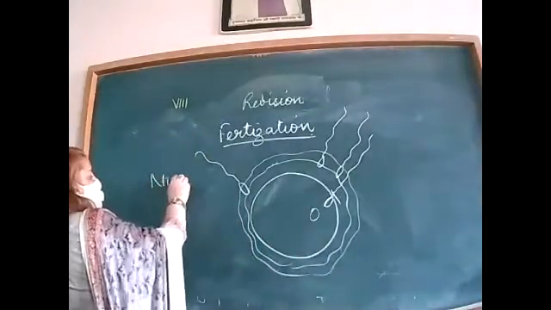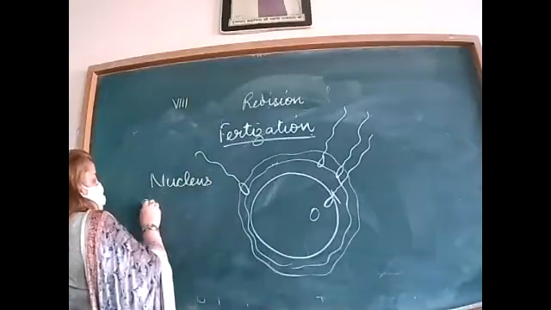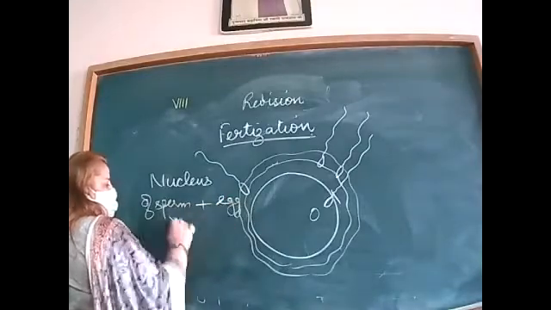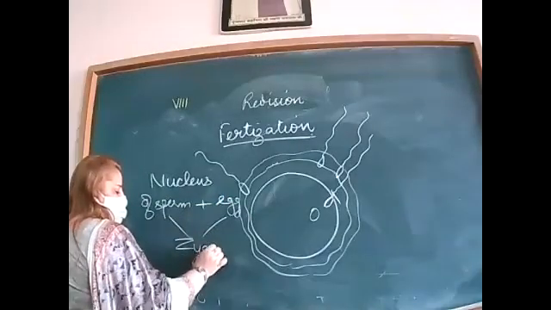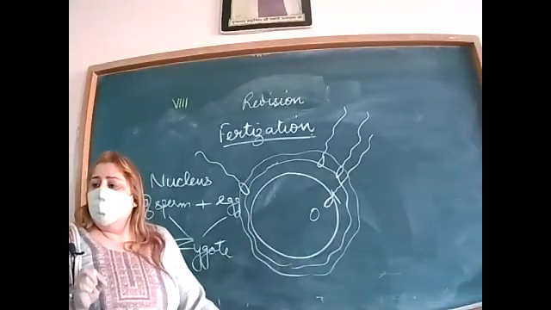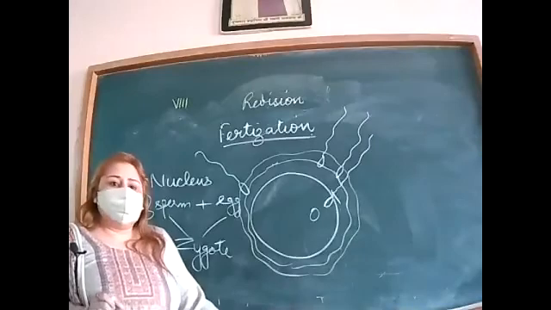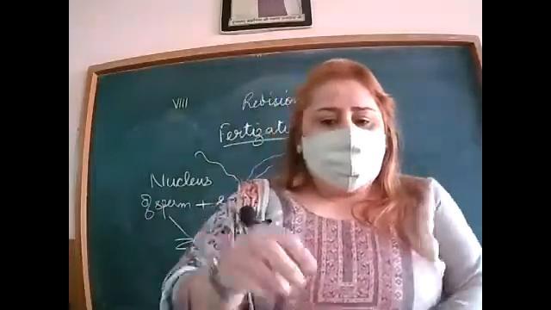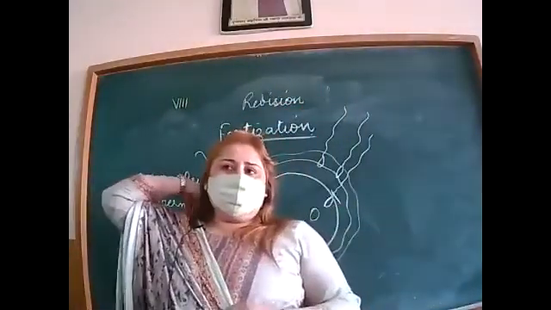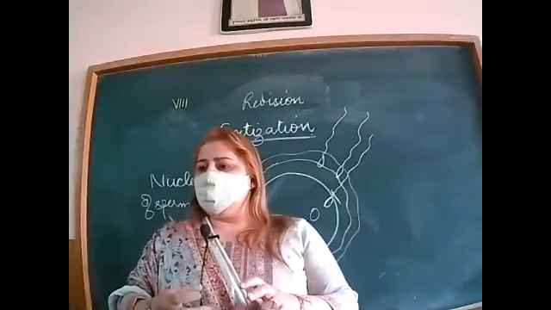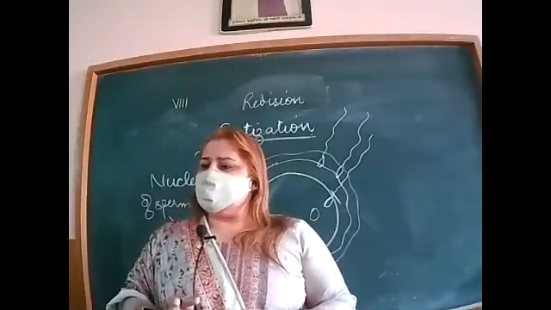That means the nucleus of sperm plus egg fuse together to form a zygote. That is the beginning of a new individual. The zygote has characteristics from the mother and the father, and from this zygote the individual's development starts. Is this clear? Clear?